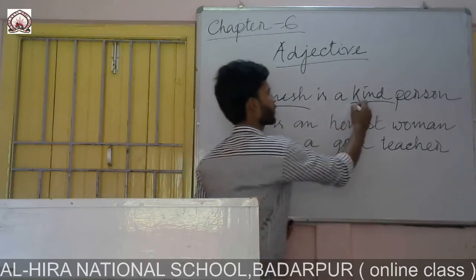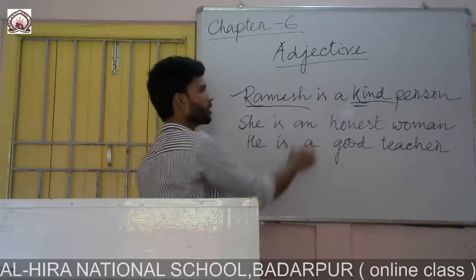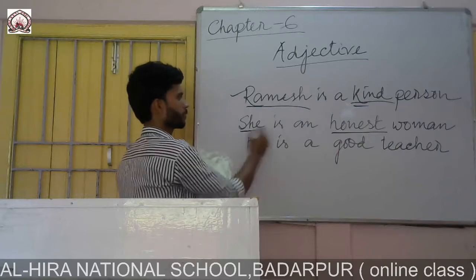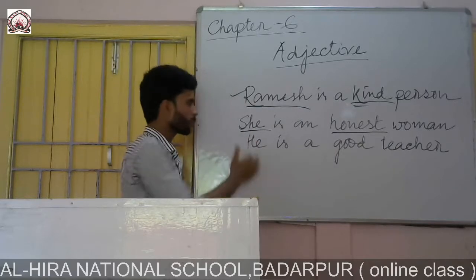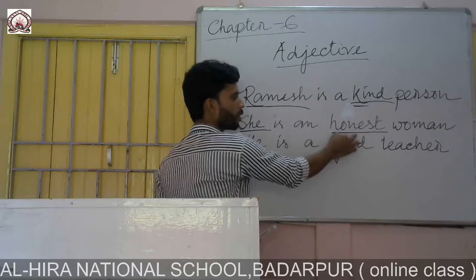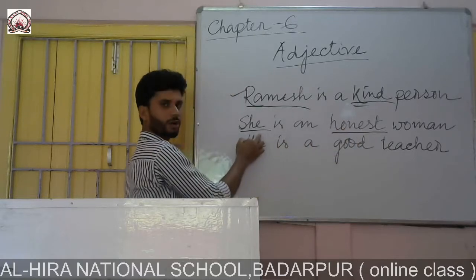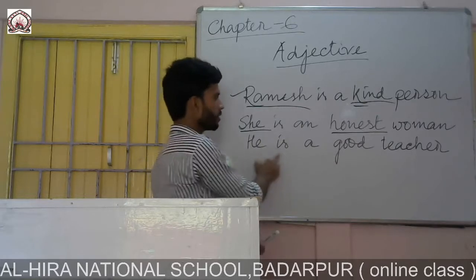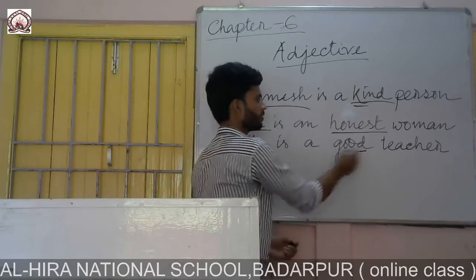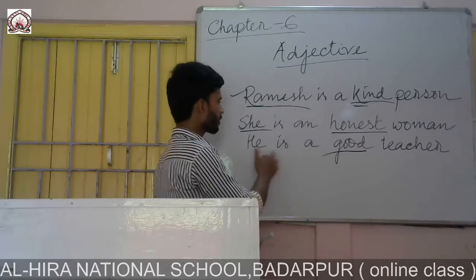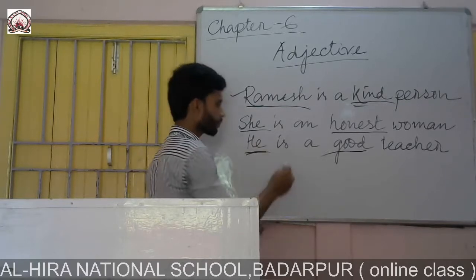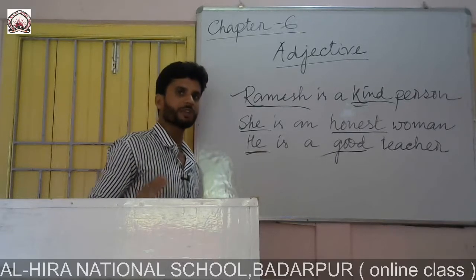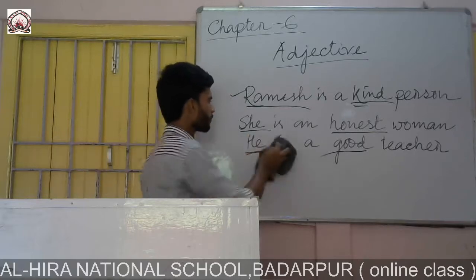So this is adjective. In the next sentence you see she is an honest woman. This one, honest, is describing the quality of she. It is a pronoun. So this adjective is describing the quality of this pronoun. Here in the last sentence, he is a good teacher. This one, good, is an adjective because it is describing the quality of this pronoun. We know that an adjective is a word that describes the quality of a noun or pronoun.